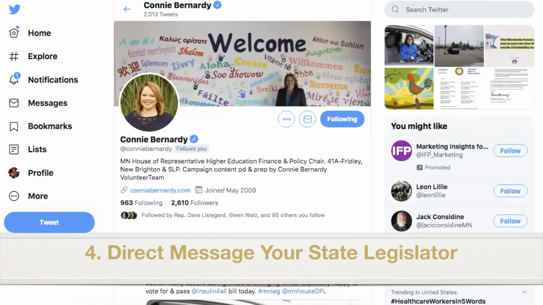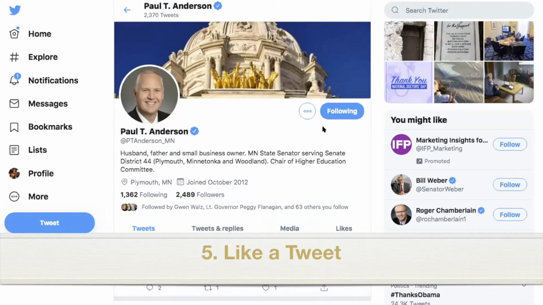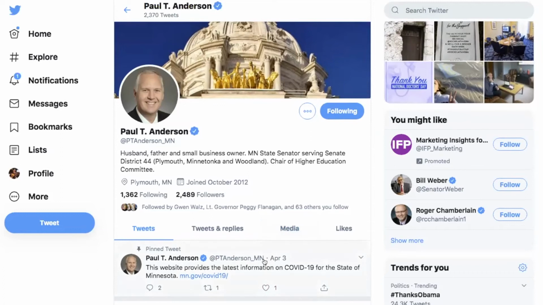Another way Twitter can be used to contact your legislator is by using direct messages. Only when you follow each other will this icon appear, and you're able to send a message privately between each other. I can also connect with a state legislator via Twitter by clicking this heart icon on their tweets.